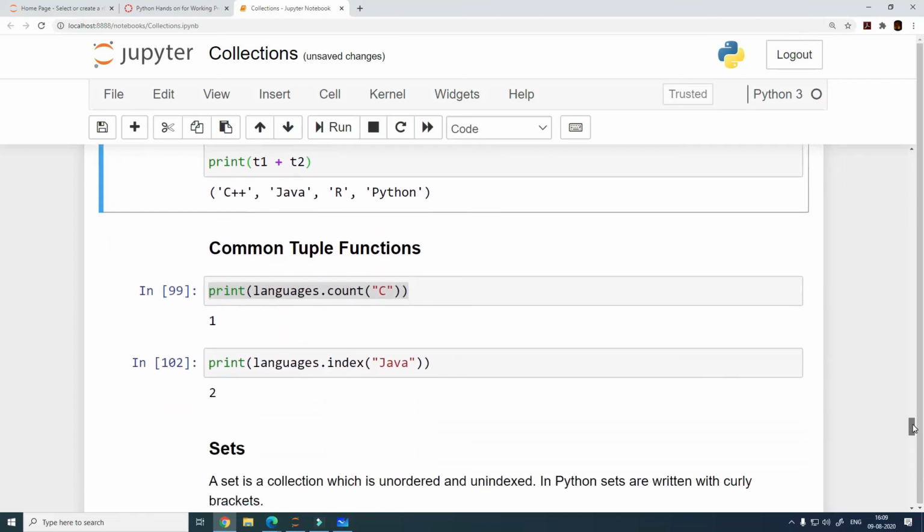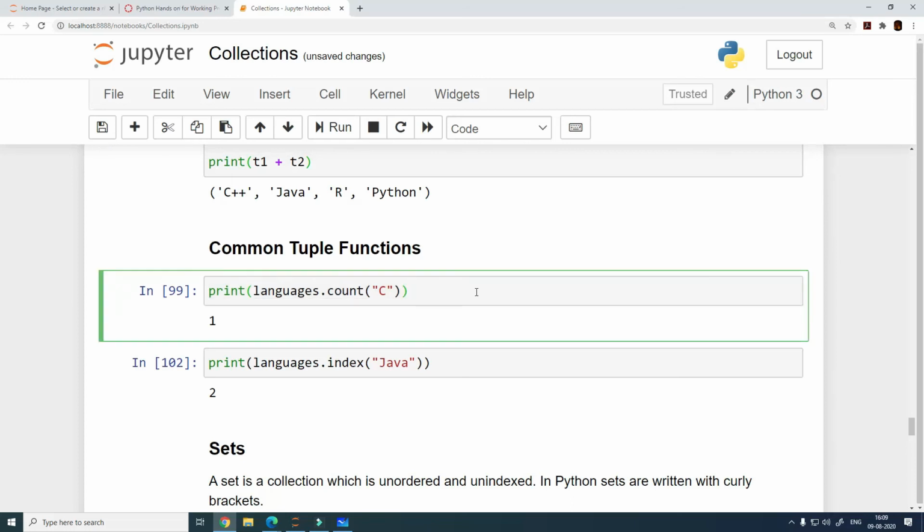Now there are a few functions that we can actually use, right? Of course, functions like append and insert are not a possibility, because these will eventually end up changing the list, or changing the tuple, which is not supported here. Pop is also not supported in case of a tuple.